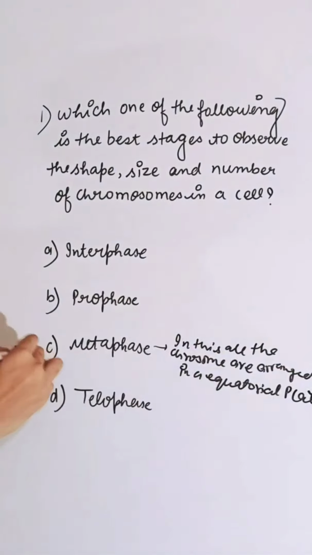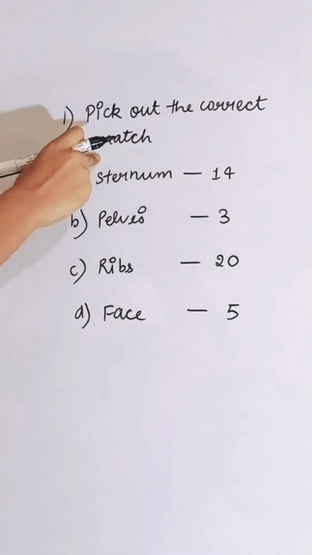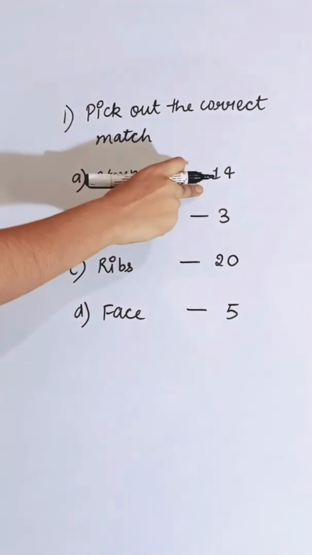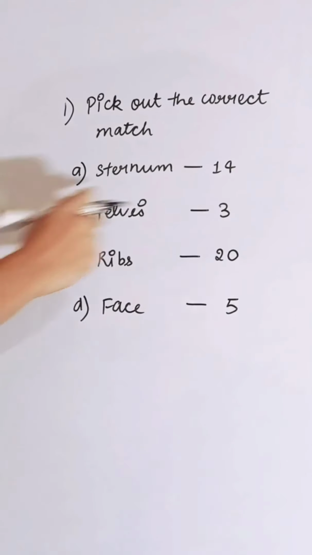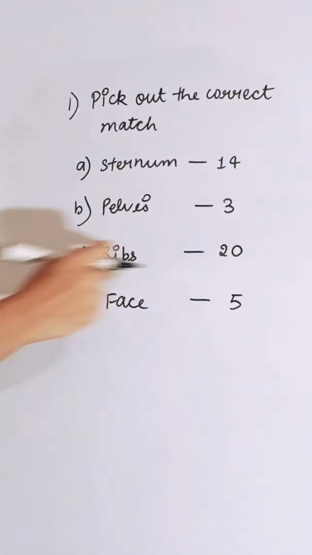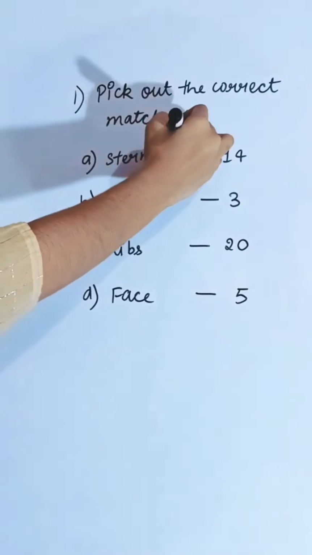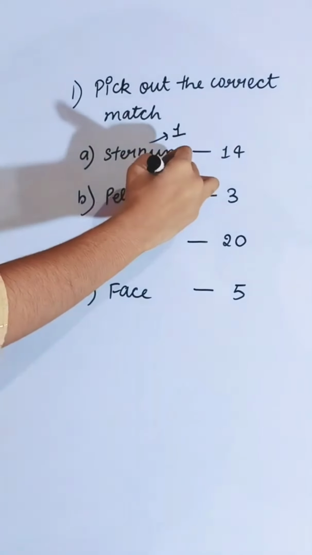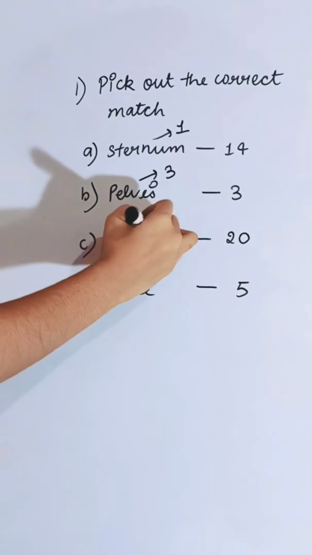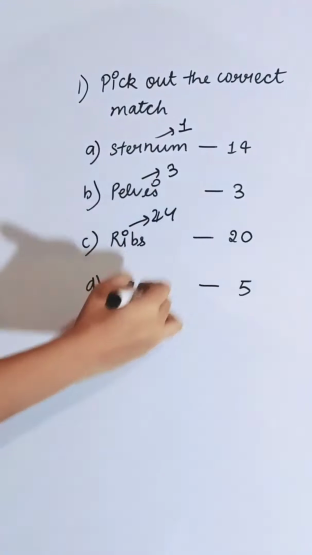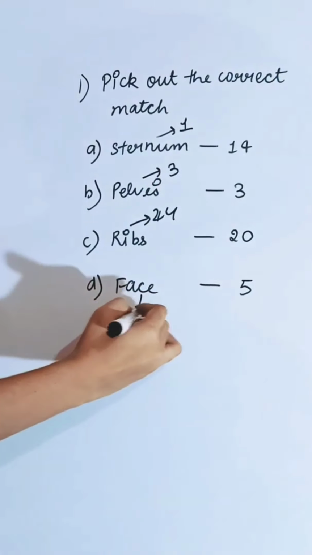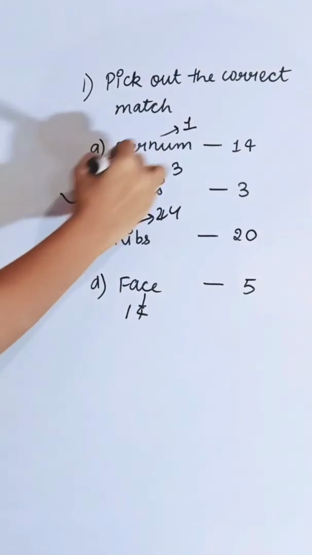So correct answer is C. Pick out the correct match. First option is sternum 14, second is pelvis 3, third is ribs 20, fourth is face 5. Sternum is 1 and pelvis is 3, this is correct, and ribs is 24 in number, face has 14 bones. So correct answer is B.